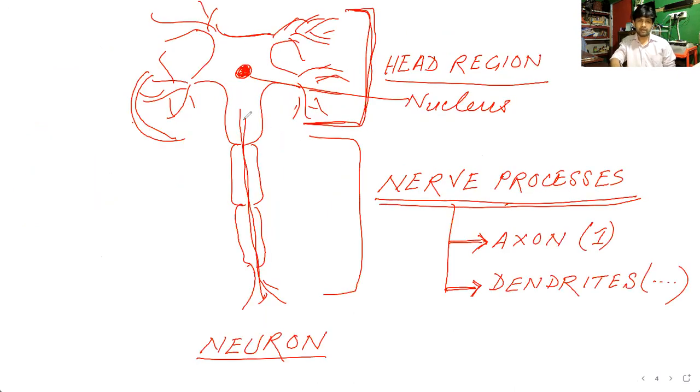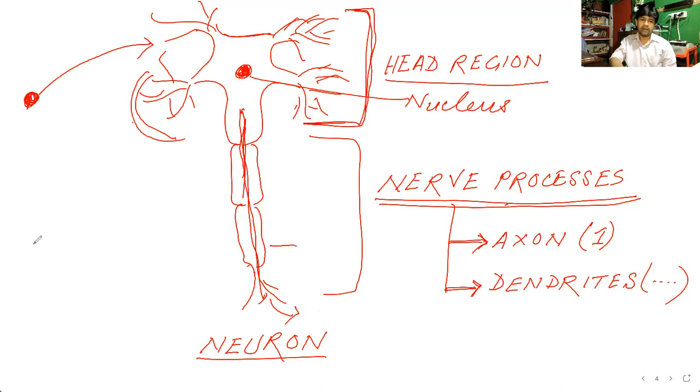We will discuss later what the function of this neuron is. Actually this neuron is carrying the nerve impulses from one region of the body to another. While it is carrying the impulses, the impulses which are produced somewhere are brought to the cell by the dendrites, and from the cell they are carried out to the next one by the axon.